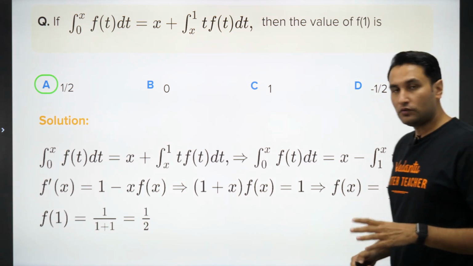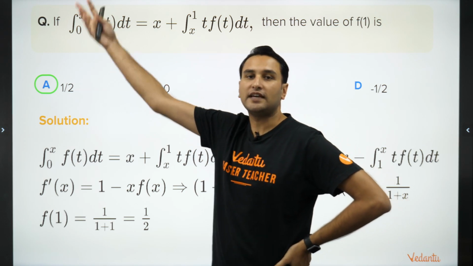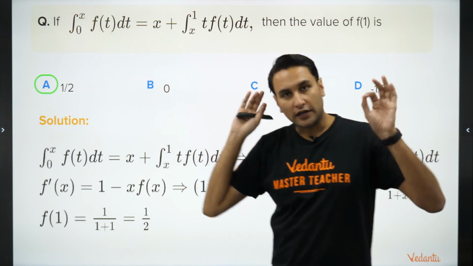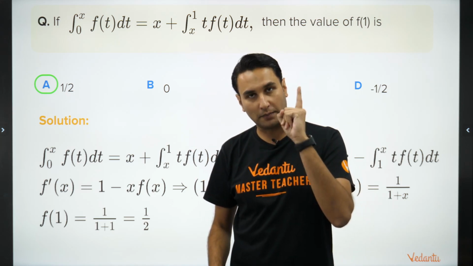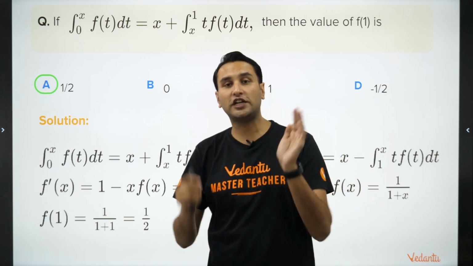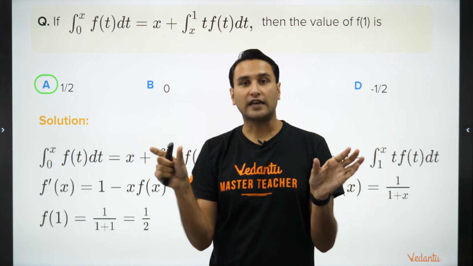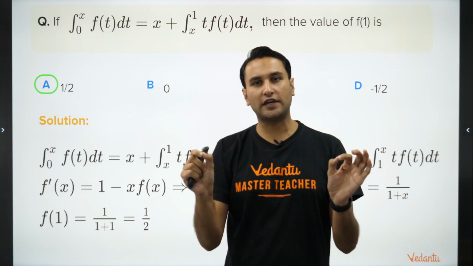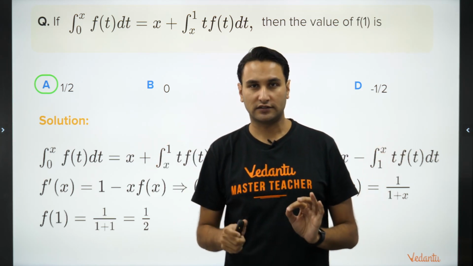So what did we do? Whenever you see a function in t and the limits as functions of x, guaranteed the problem is of Newton-Leibniz. Again repeating, step 1 is, children, differentiate both the sides with respect to x. How will we differentiate? Simple application of Newton-Leibniz, just the formula. You will get the answer. Okay?